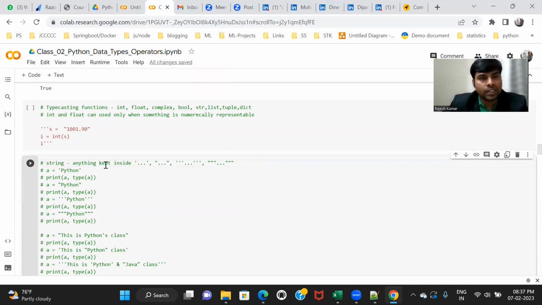In that case, you have to use a string data type. So how to create a string? There are four possibilities. Either you can use single quote, or double quote, or triple single quote, or triple double quote. So there are four ways you can create a string or text in Python.